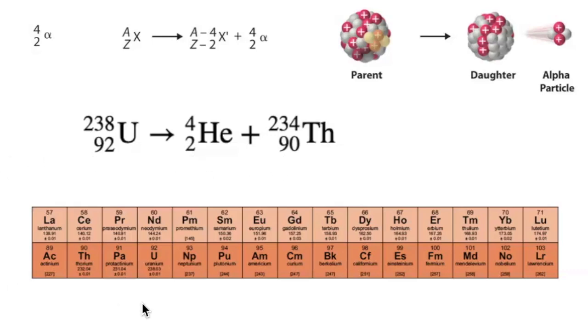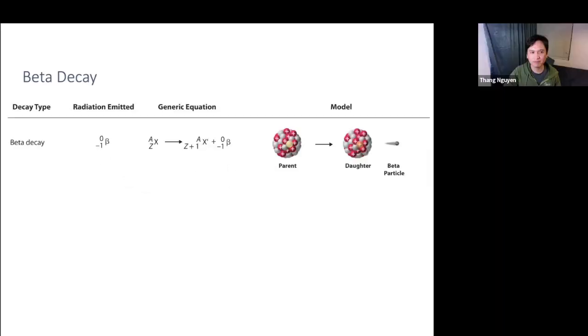You have to find where element 90 is, and indeed, element 90 is thorium. So what is the mass that's left over once the alpha particle is released? 238 minus 4 is 234. That's why in an alpha decay, uranium-238 becomes thorium-234.